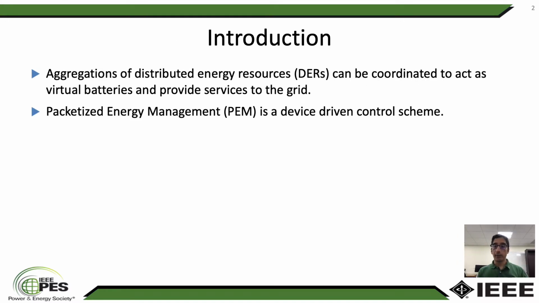Distributed energy resources, for example electric water heaters, are flexible since their power consumption can be shifted in time. Aggregations of DERs can then be coordinated to act as virtual batteries and provide services to the grid such as peak load reduction or frequency regulation.